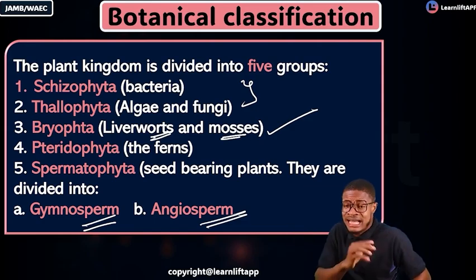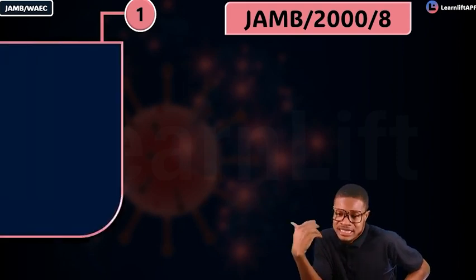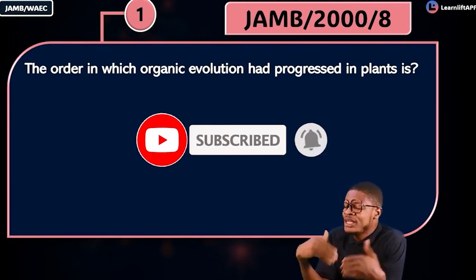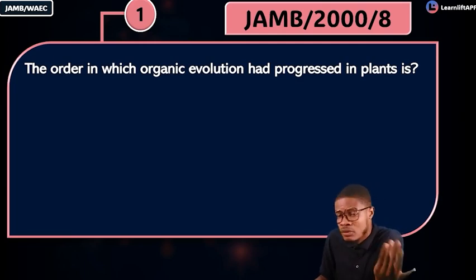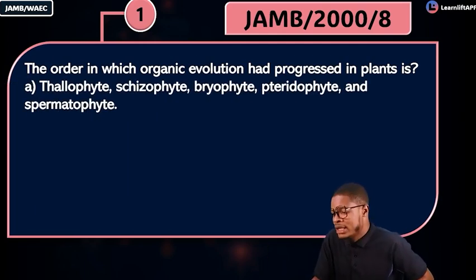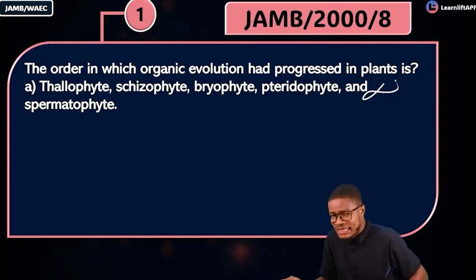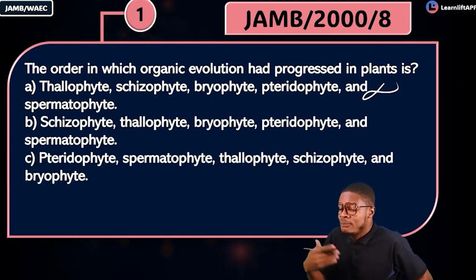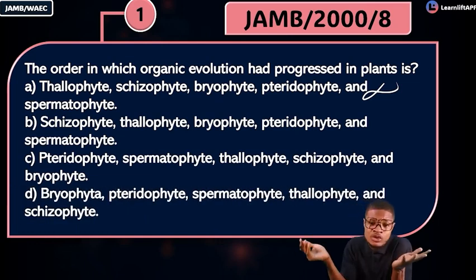Understanding that, look at this powerful Jamb question. Jamb 2000, question 8. The question says, the order in which organic evolution had progressed in plants is, what is the order? Option A, is it talophyta before schizophyta, then bryophyta? No, wrong, right? Option B says schizophyta, then talophyta, then bryophyta. Option C says pteridophyta, spermatophyta, talophyta, and so on, then bryophyta. Tell me which one starts first.